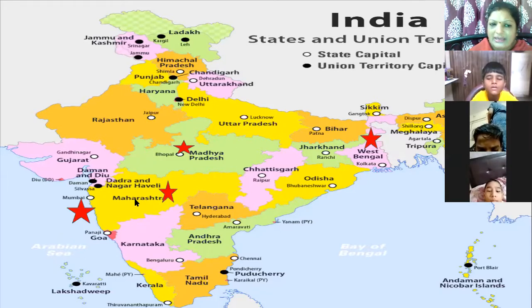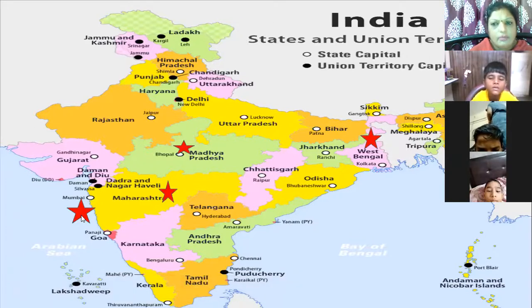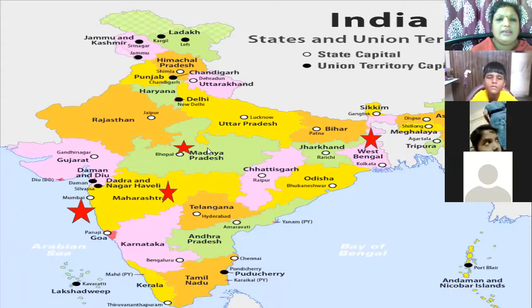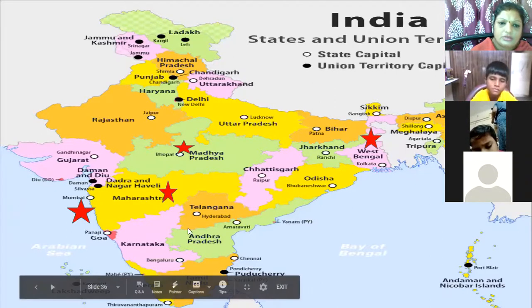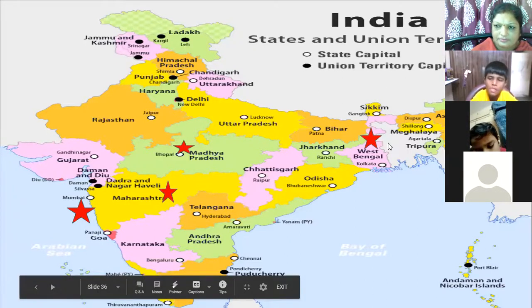And lastly, at the last, it will be Mumbai. So this question will be easy for you to understand because I showed you here the sun rises in the east and how it will come to the west. Slowly it will be coming from east to west this way.